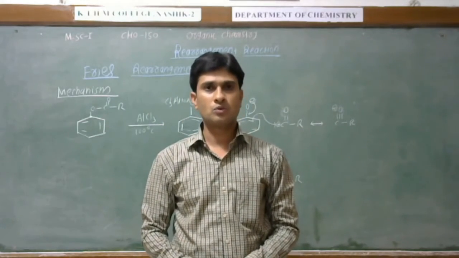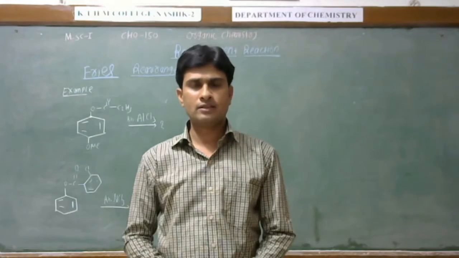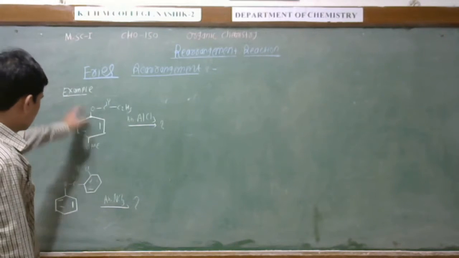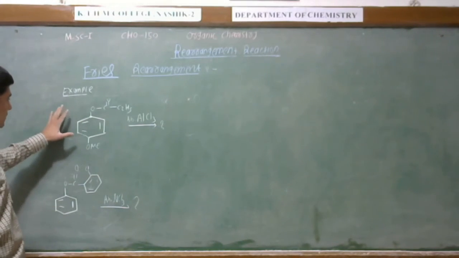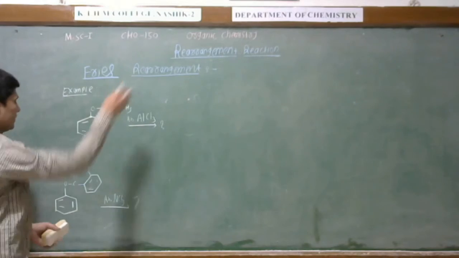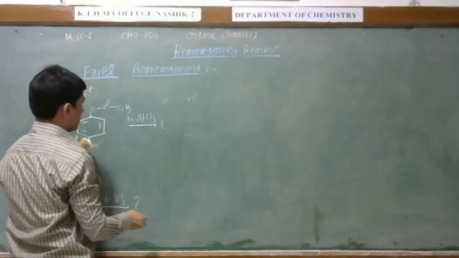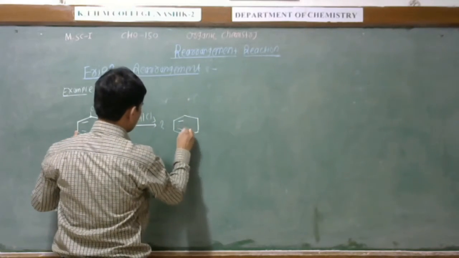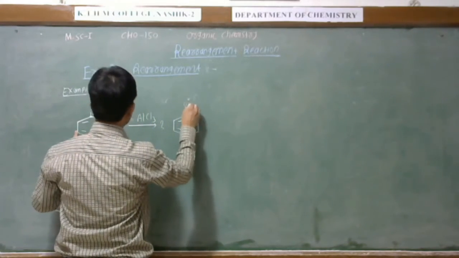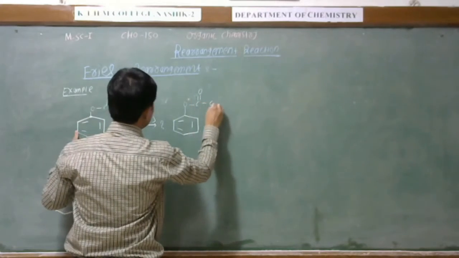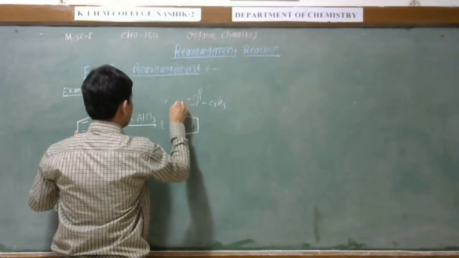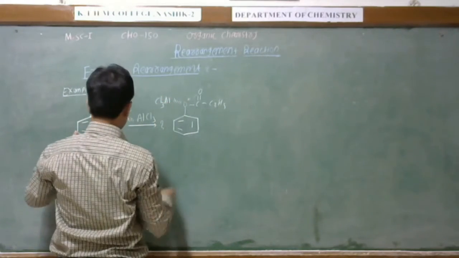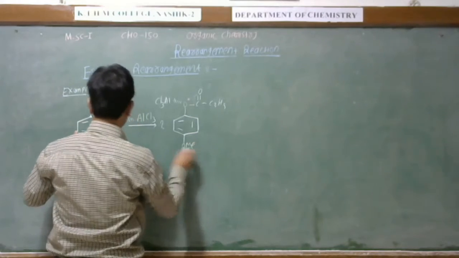Let us discuss now some examples. See, these are the examples that we are discussing now. So here are given two examples. Let us discuss the first example. Firstly, when this lone pair approaches the AlCl3, then there is a formation of some type of intermediate. This is the oxygen, this is C double bond O, this is C2H5, and this is the AlCl3, and this is the OMe.